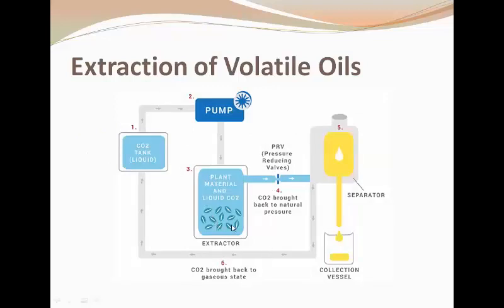You see, the plant material is there, and the highly pressurized carbon dioxide gas is pumped towards the plant, and in its liquefied form it dissolves the volatile constituent, and after that it comes to the separator, before which the pressure is released. Because of releasing the pressure, the carbon dioxide again goes towards the gaseous form. Oil which is separated out is collected in the collecting vessel.